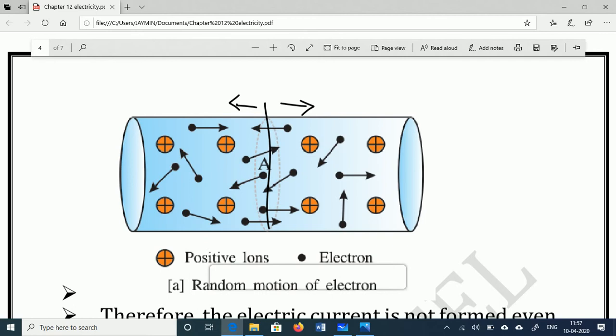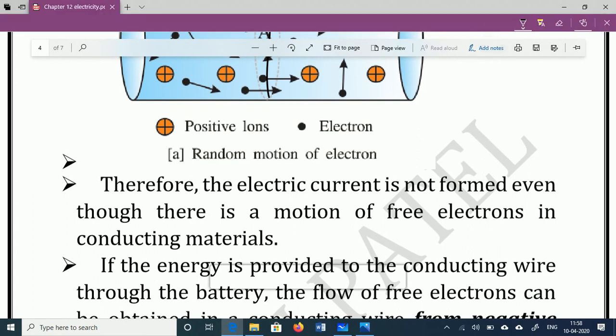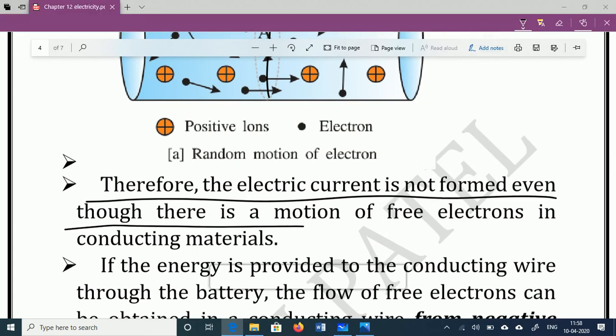We cannot feel the current, even though that free piece of copper wire possesses free electrons. Why can't we feel the current? Because the free electrons are in random motion, and electrons in random motion cannot produce any current. If all the electrons move in the same direction, then only they can produce the current. Therefore electric current is not formed even though there is a motion of free electrons in the conducting material.